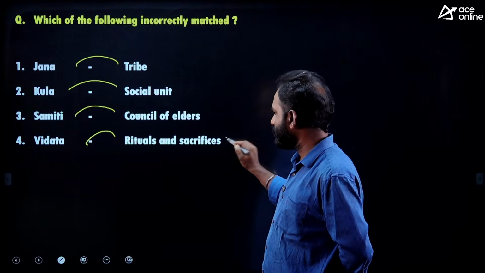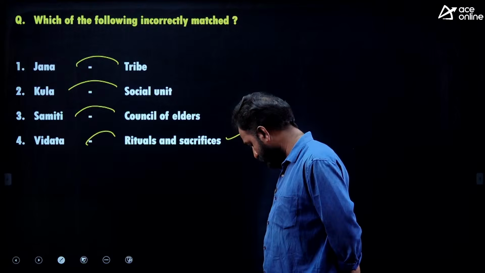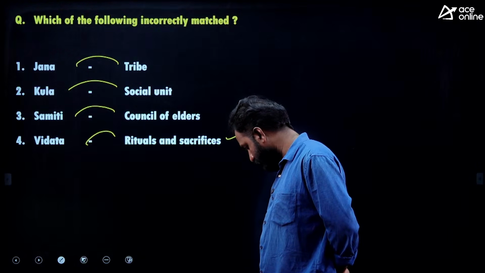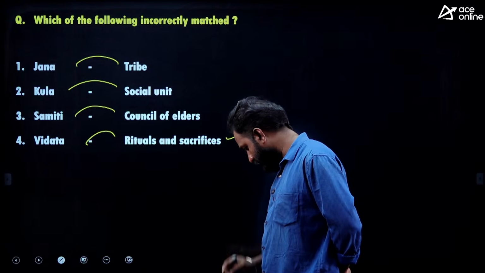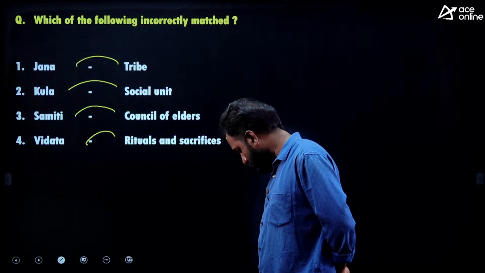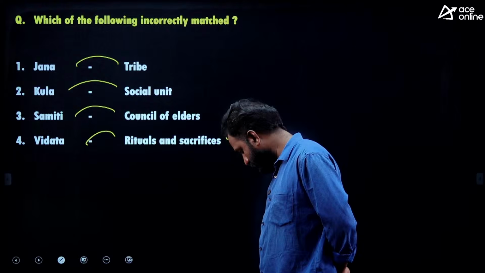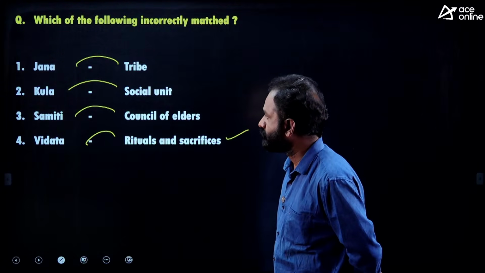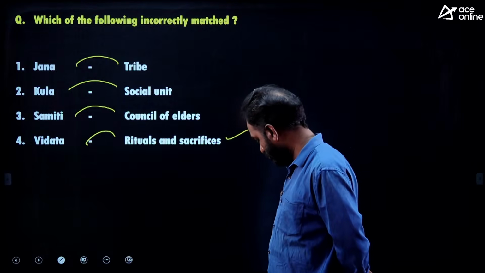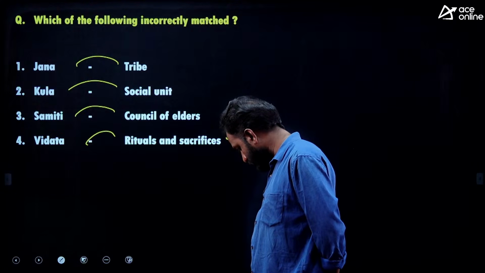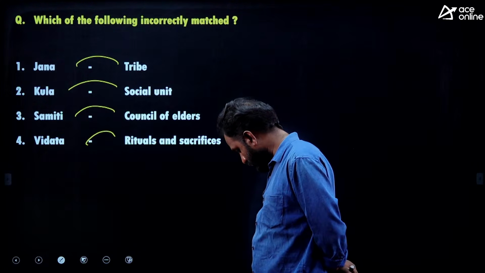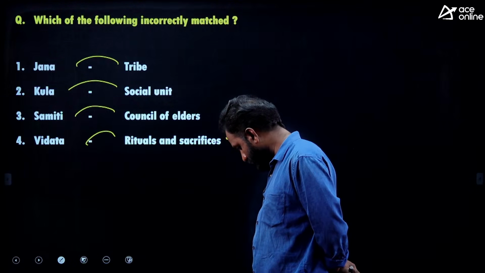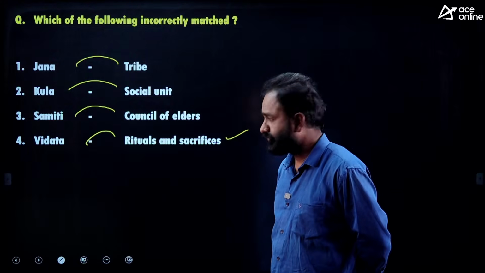Vidata is religious only. Then what is the answer? Try.